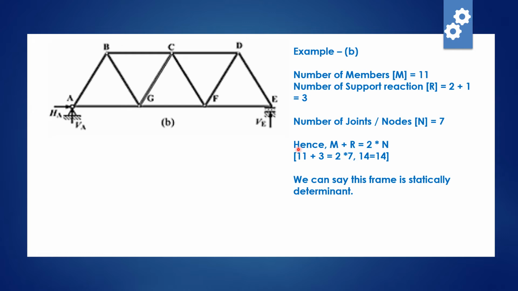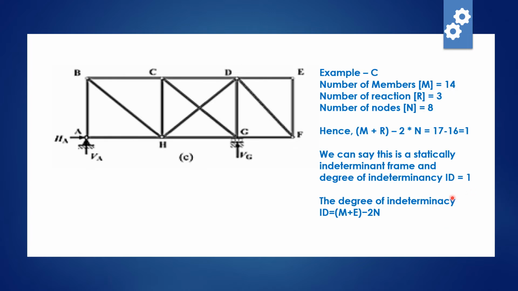Now let's count the number of members. 1, 2, 3, 4, 5, 6, 7, 8, 9, 10, 11. So number of members m equal to 11. Now count the number of nodes. 1, 2, 3, 4, 5, 6, 7. So nodes is 7. Hence m plus r equal to 14. 11 plus 3, and 2 into 7 is also 14. So 14 minus 14 equal to 0. So this frame is also statically determinate. I hope this example is also clear to all of you.